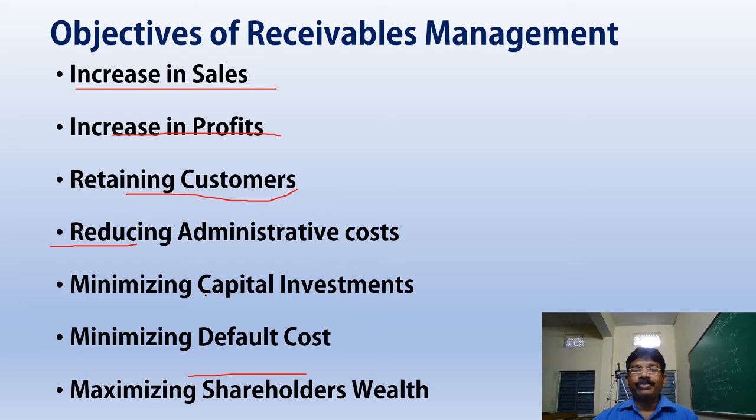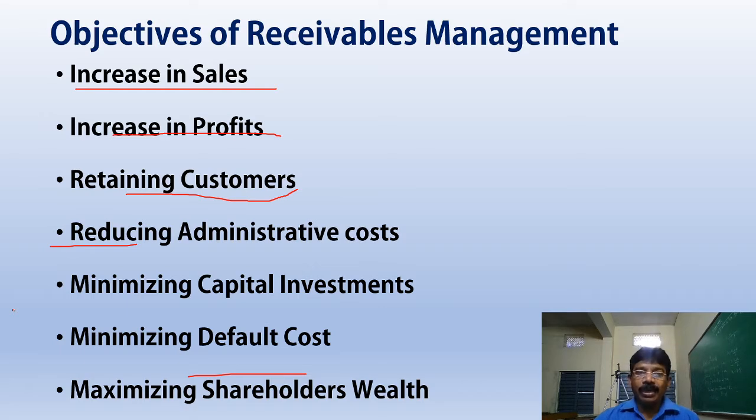Reducing the administrative costs. Proper management of receivables automatically reduces the administrative costs. Suppose, whether you remember or not, China bank put a suit on Anil Ambani for receiving the money.